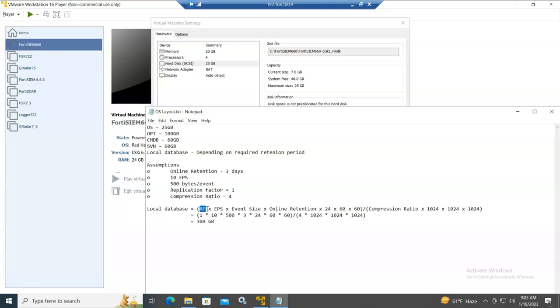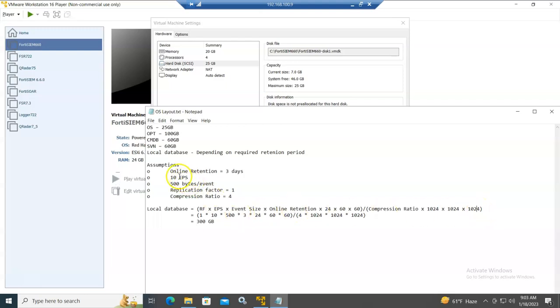so a replication factor of 2, and then you divide by the compression ratio, and then the numbers are just to convert from bytes, because here the event size is in bytes, to kilo, mega, giga. So the end result will be in gigabytes. If you want, you divide again by 1024 to get it in tera.